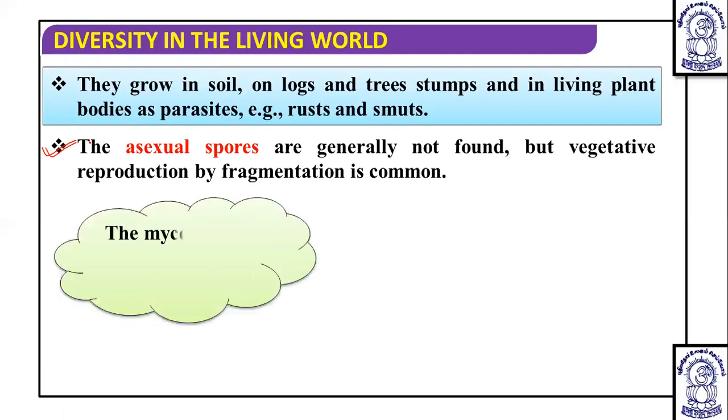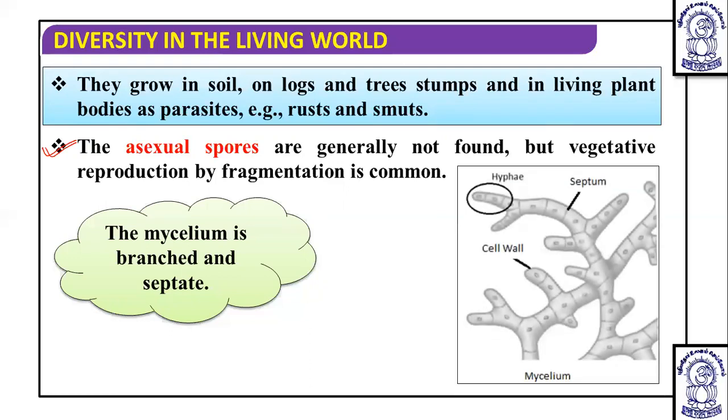For vegetative reproduction by fragmentation, the mycelium is branched and septate. Obviously, they are the higher fungi, so the mycelium should be septate. As septate, it is monokaryotic, and they have a particular branched mycelium. You can see this diagram of branched mycelium, branched hyphae, with the monokaryotic or uninucleated condition.